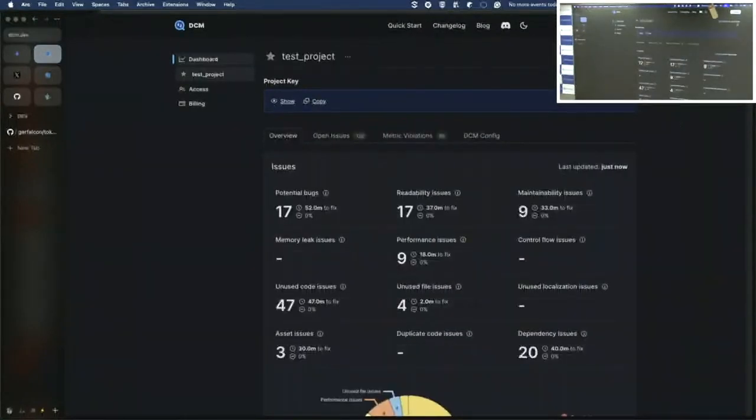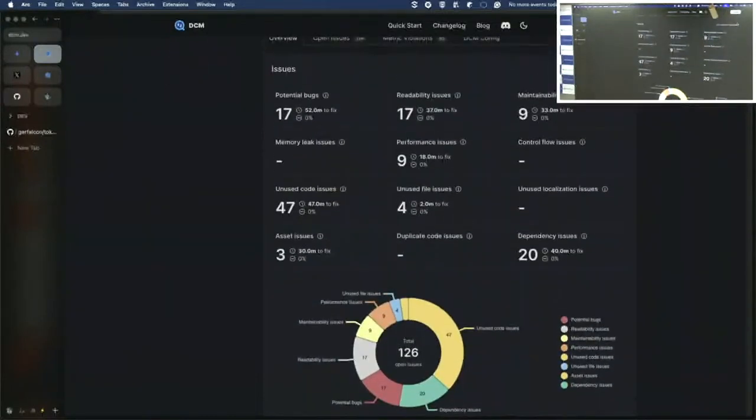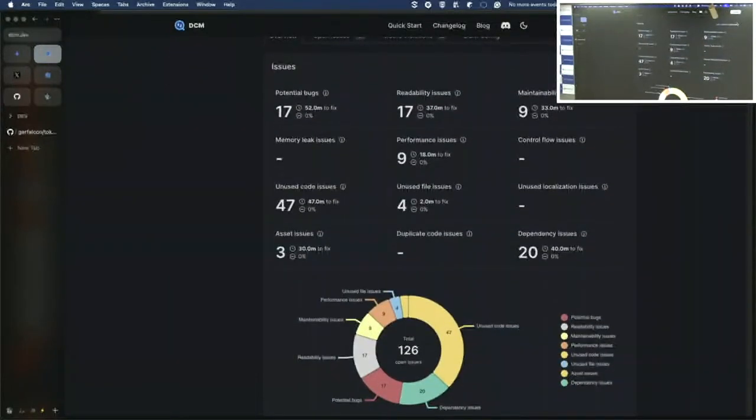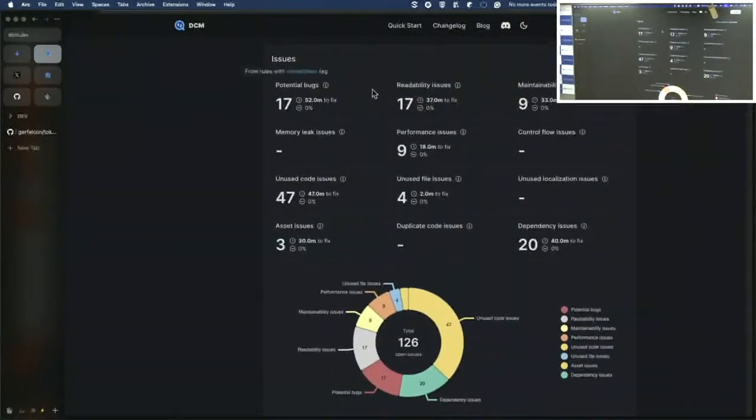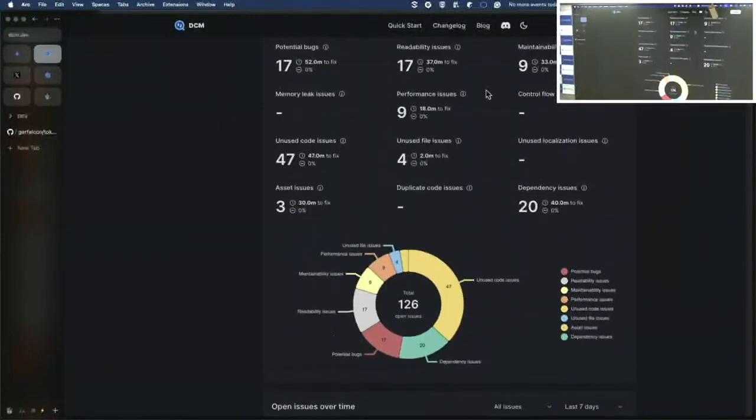So yes, the latest update was just now, and actually this is one of the latest features of the tool, which shows how many potential bugs I have, how many readability issues, maintainability issues, performance or memory leak related problems my code base has. And besides that, it's also categorized, providing specific categories for unused code, asset files, and so on. Why is it really helpful?